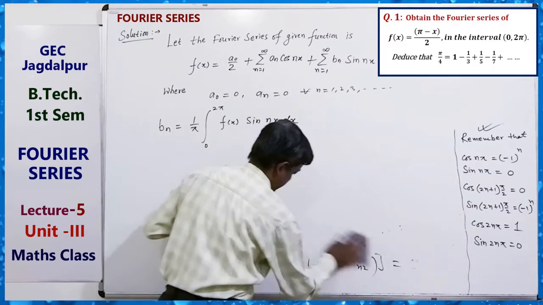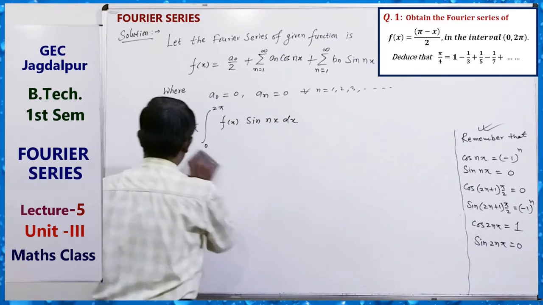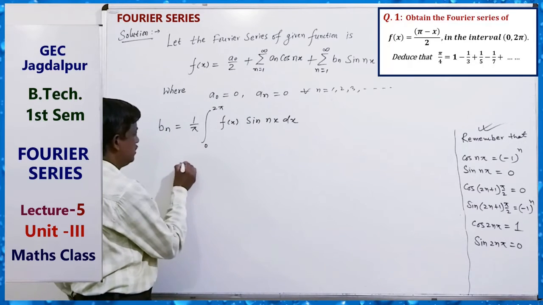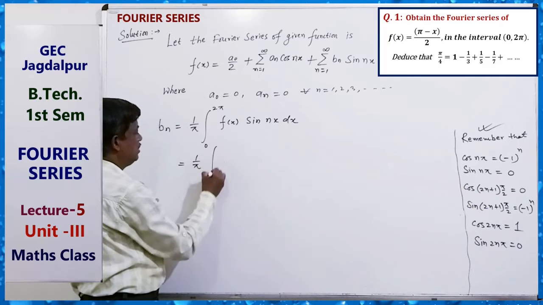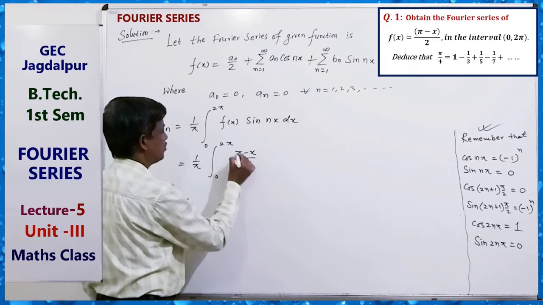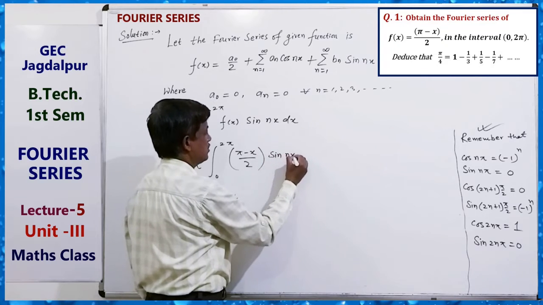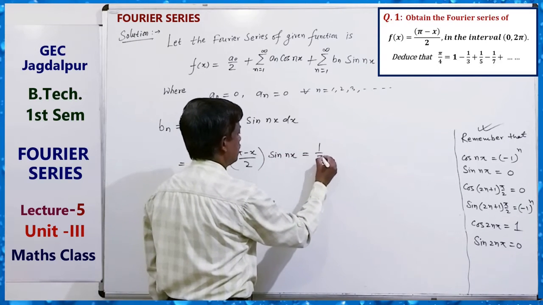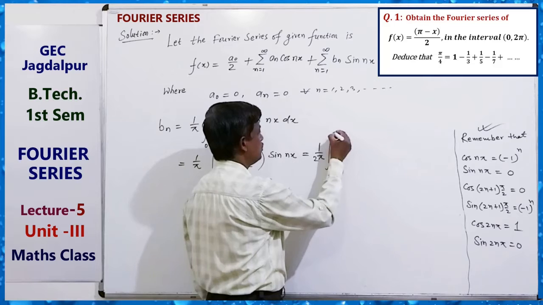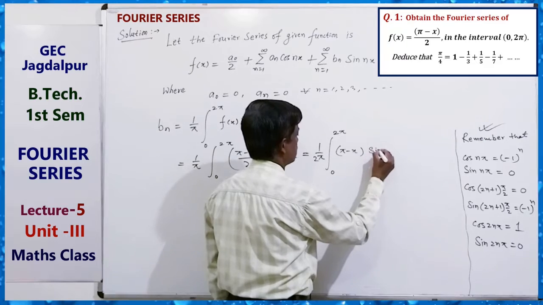Just find Bn. For finding Bn, see here, 1 by pi, 0 to 2 pi, the function (pi minus x) by 2, and here sin nx. That is 1 by 2 pi, the 2 can be taken outside, integral 0 to 2 pi (pi minus x) into sin nx.